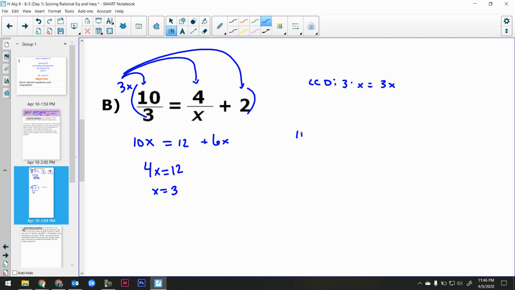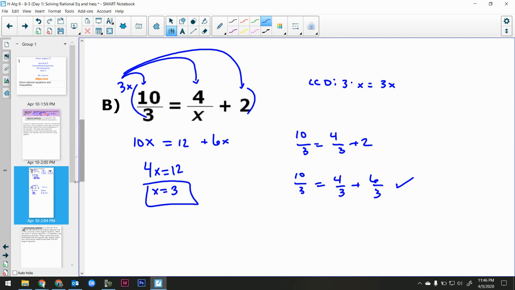Plug it back in to make sure. 10/3, is that the case, is equal to 4/3 + 2? Yeah, 10/3. Putting that into thirds, that's 6 thirds, or 10 thirds altogether. So that does check out. x is 3. So that one only generates one solution.